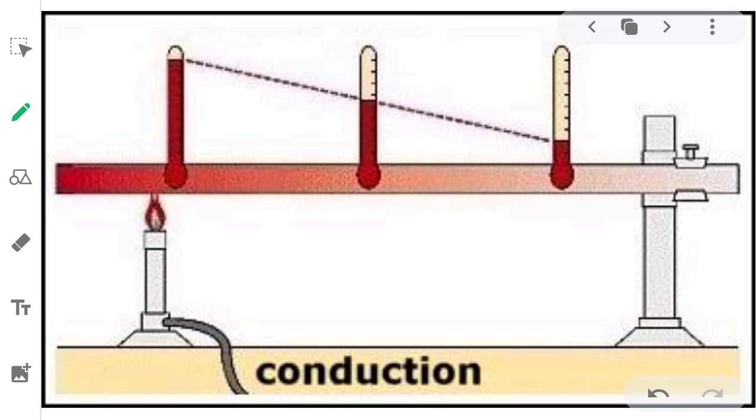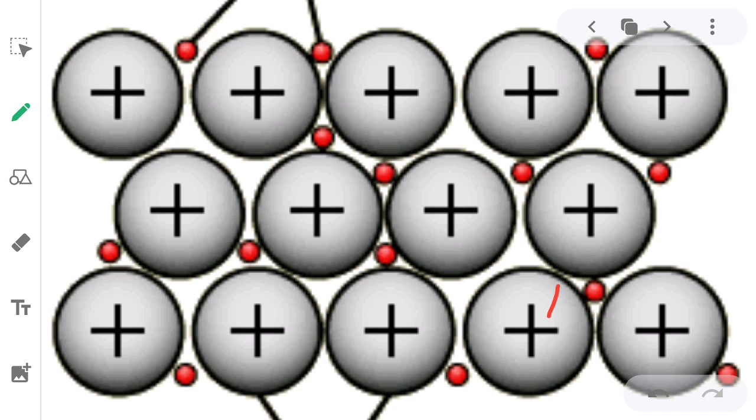So for this mode of heat transfer, which kind of atom do we need? We need atoms or molecules which have free electrons. The free electron is very necessary for the transfer of heat. Try to understand this by this picture.